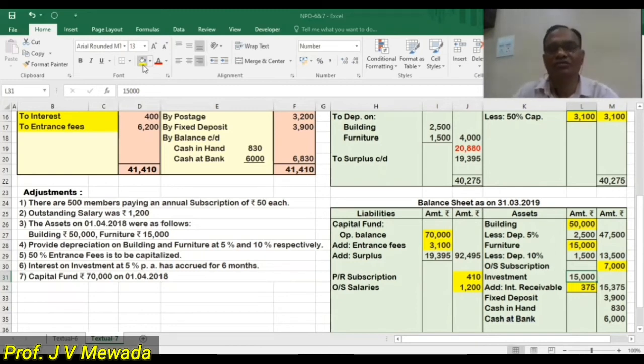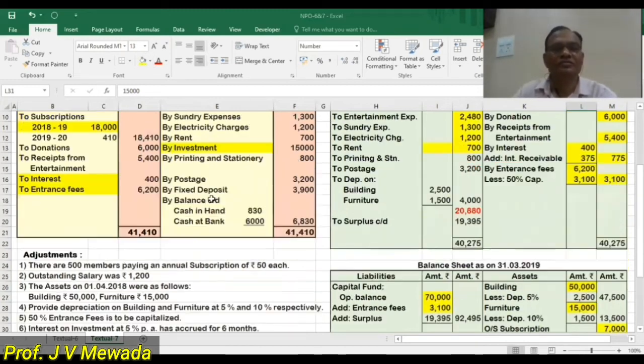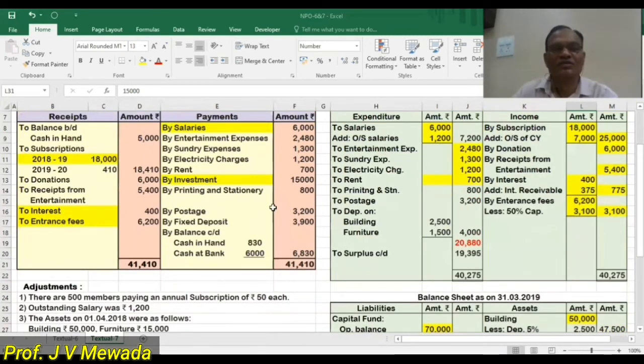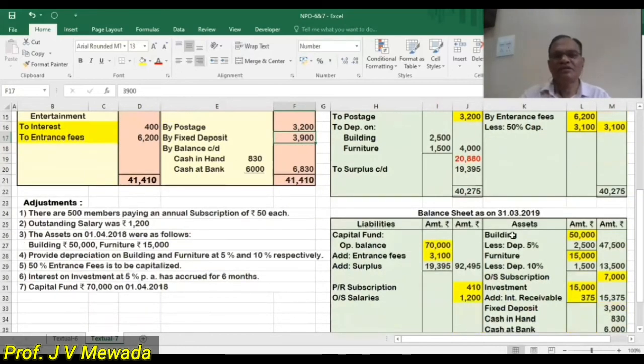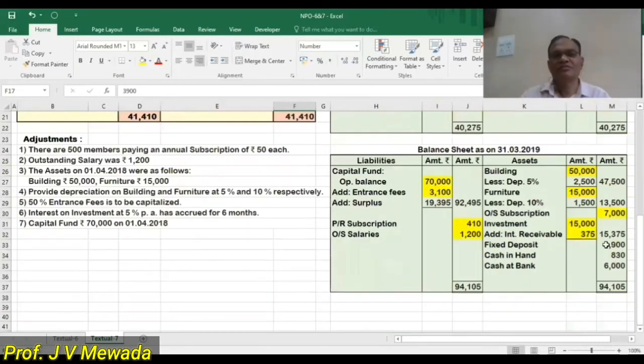Now, printing and stationery, postage, both are again expenses. So printing and stationery is 800. Then we are having postage 3,200. Now we are having fixed deposit 3,900. It is capital expenditure. So fixed deposit 3,900, I am placing here on the asset side.